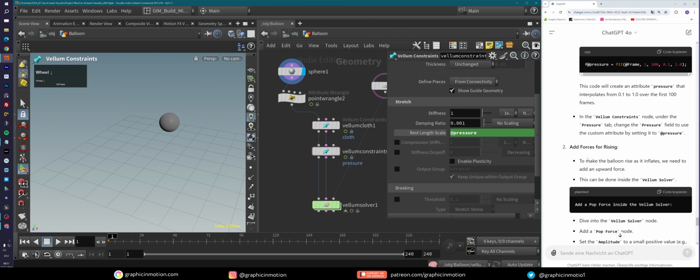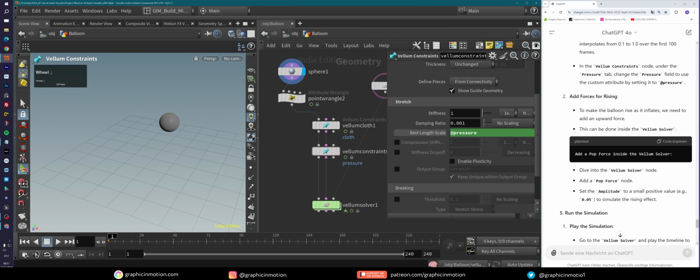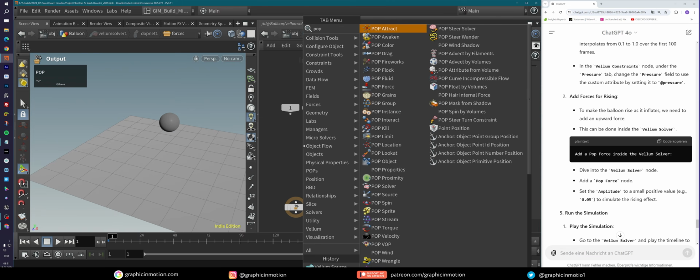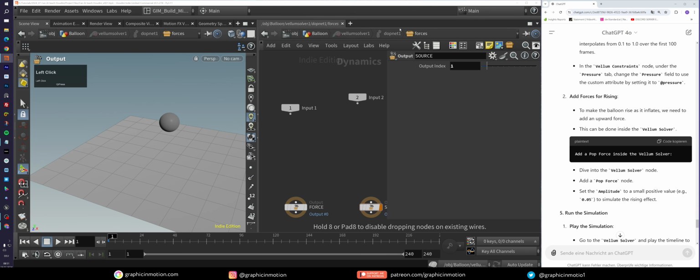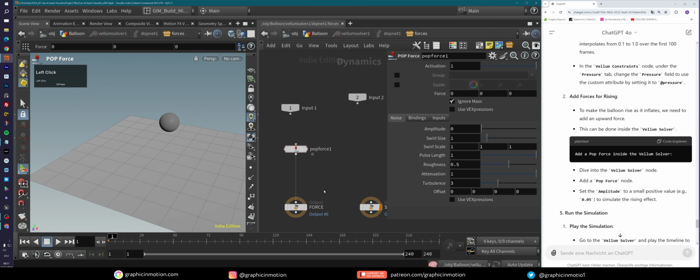Now he wants us to add forces to make it rising. This can be done inside the vellum solver. So now he solved this actually, you know, because this is true. We can now dive into the vellum solver, add in a pop force. So this part here now may really work and connect this into the force, you know.